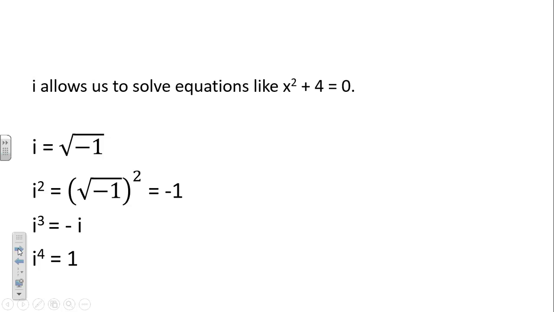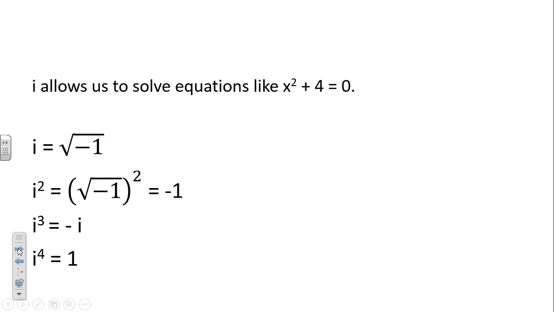i squared is nothing more than the square root of -1 squared. And we know that if we square a square root, whatever was underneath the radical is our answer. And when we have i cubed, that's nothing more than i squared times another i.